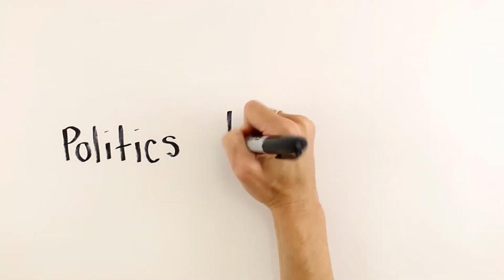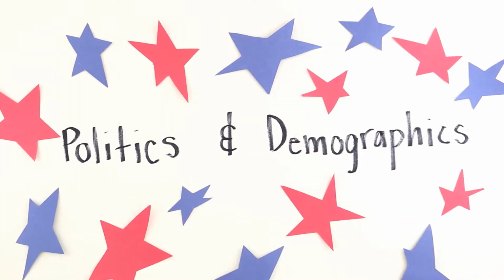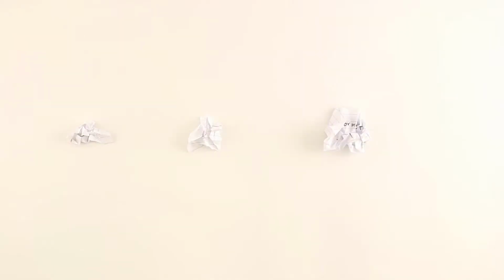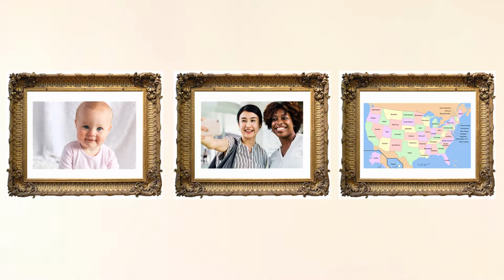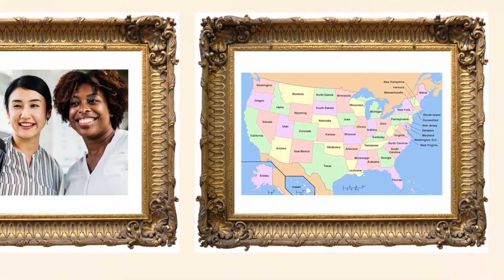Today in government class, we are going to learn about politics and demographics. First, we should probably talk about what demographics are. Demographics are data or information about human populations. Demographics can include a variety of factors, like age, race, and the region in which a person lives.